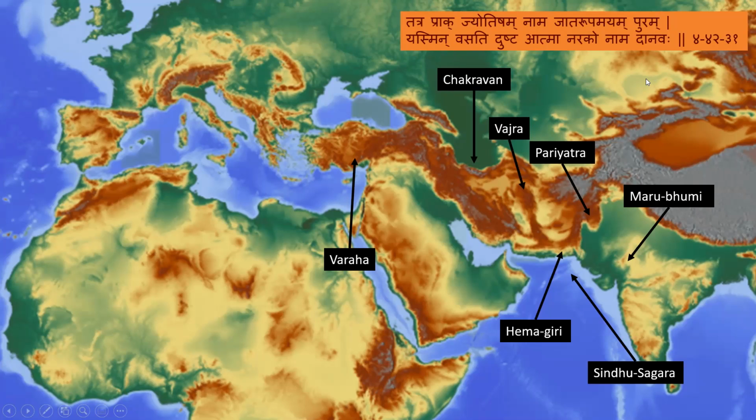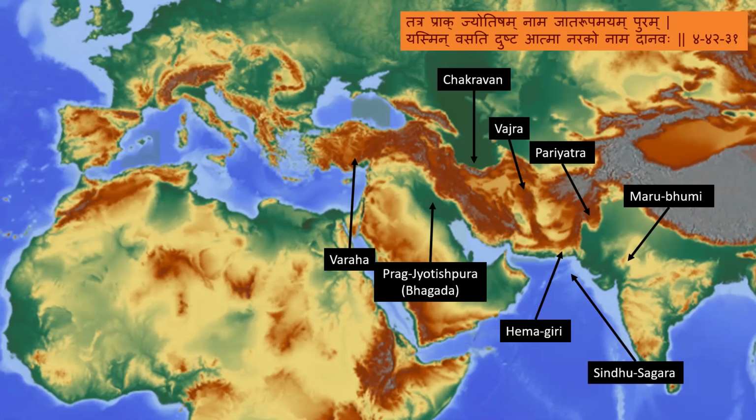So that Narakasur that is familiar to many was in this place Prag Jyotish, and it was in the west direction. Just note that down. In my presentation on Sugriva's Atlas, I have conjectured that this Prag Jyotishpur was nothing but modern day Baghdad in Iraq. And I'll come to that at some point, why I say that.